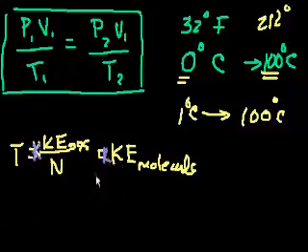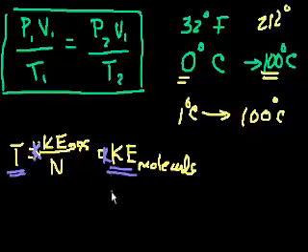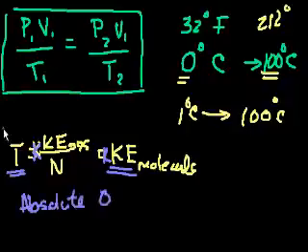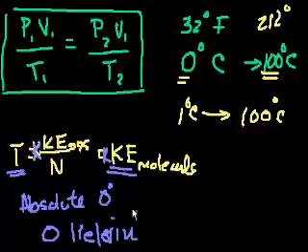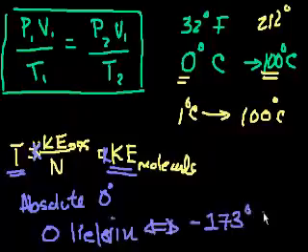But the only way to get to a temperature of 0 should be when the kinetic energy of each and every molecule is 0, or the average kinetic energy is 0. So they're not moving, they're not vibrating, they're not even blinking. These molecules are stationary. And the point at which that occurs is called absolute 0. That's also called 0 Kelvin. And that is the same thing as minus 273 degrees Celsius.